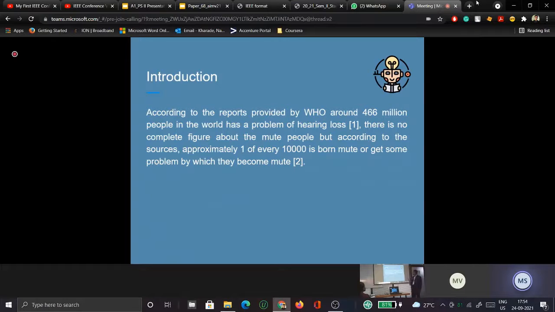Introduction. According to the report of WHO, around 466 million people in the world have a problem of hearing loss. So this innovation will help not only a few people, but around 466 million people around the world having hearing loss. And there is not a complete figure for the mute people, but according to approximation, around 1 of every 10,000 has a problem of being mute.